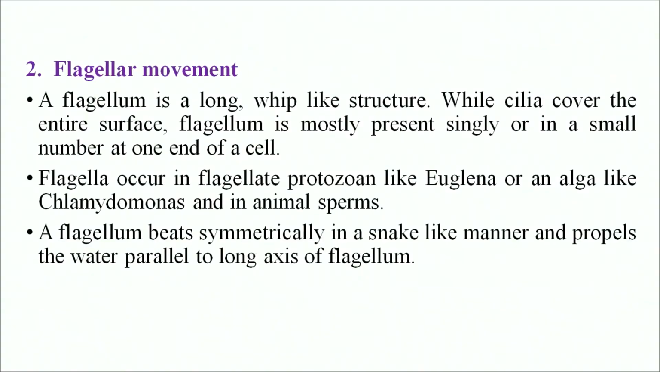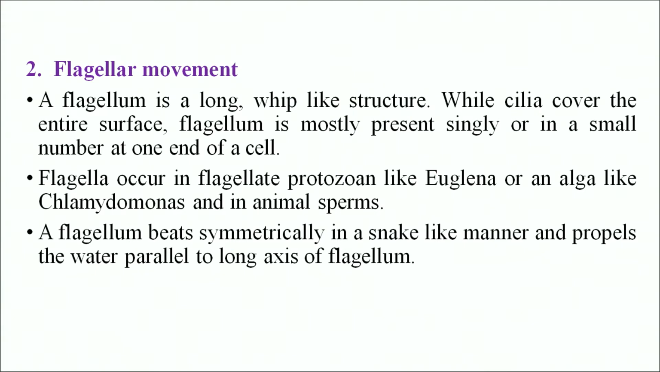Cilia, as we know, are very tiny structures, but flagella are more elongated, long, whip-like structures. While cilia cover the entire surface of the body, flagellum is mostly present singly, or in a small number at one end or at two ends, or it may be present all over the periphery. Likewise, they are known as monotrichous, amphitrichous, lophotrichous and peritrichous on the basis of how many flagella are present.